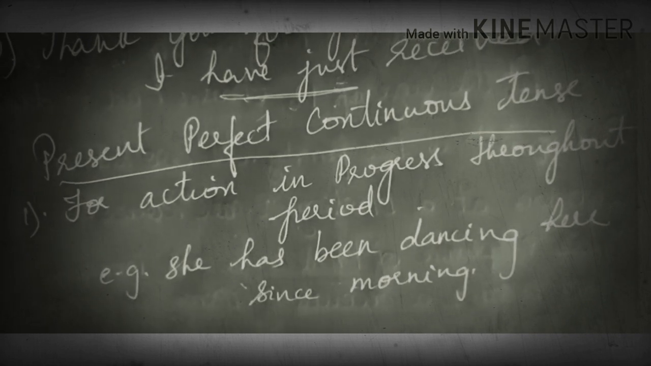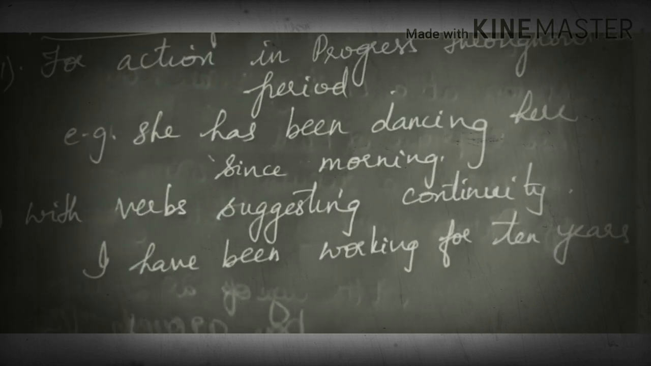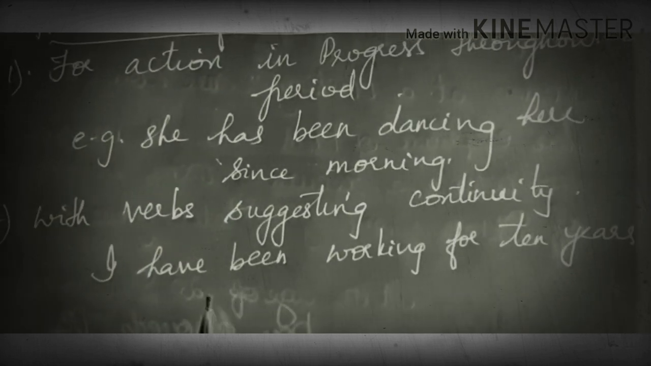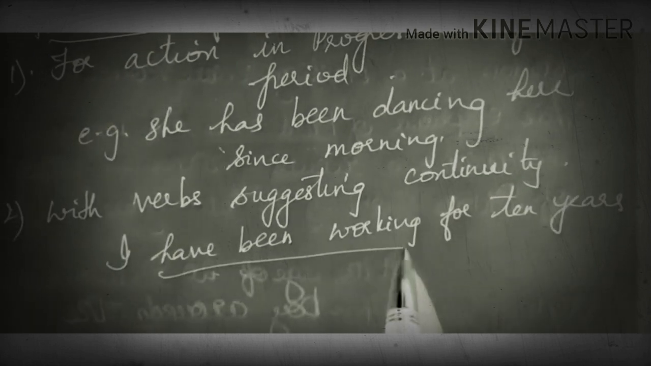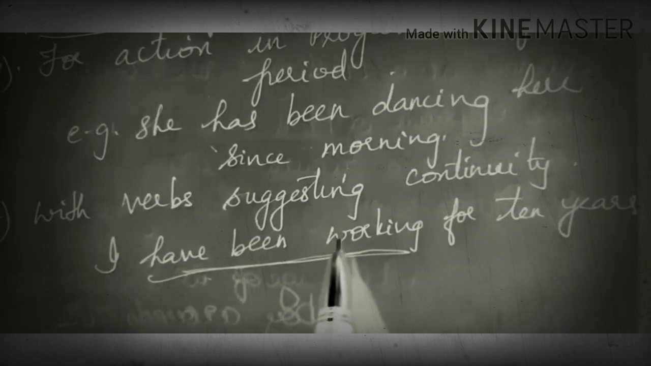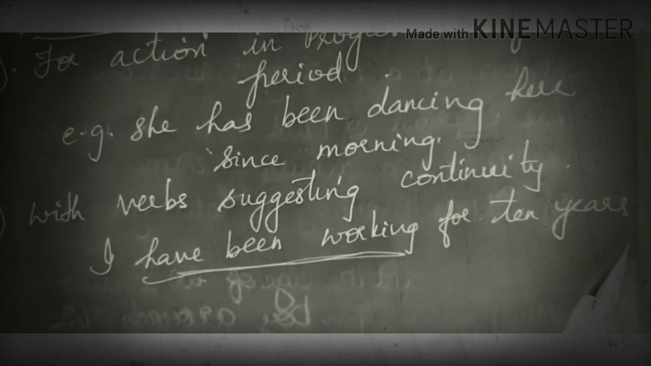Next one, with verbs suggesting continuity, is the next usage. So with verbs suggesting continuity: I have been working for 10 years. So this is a verb which is showing continuity over here. I have been working for 10 years.